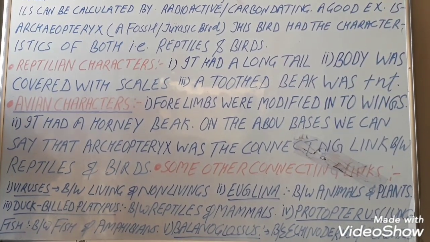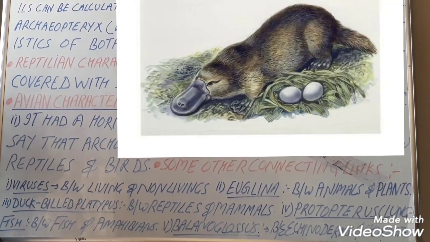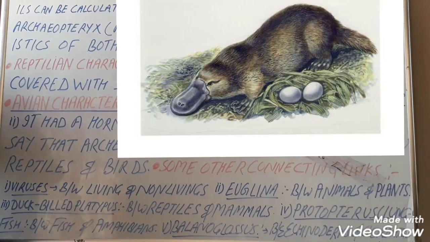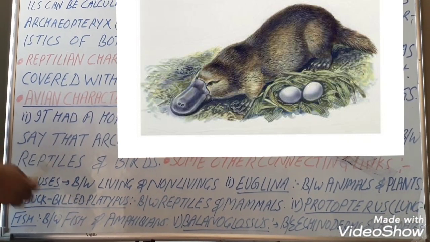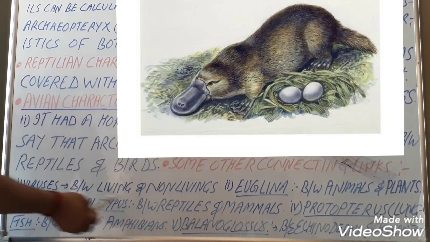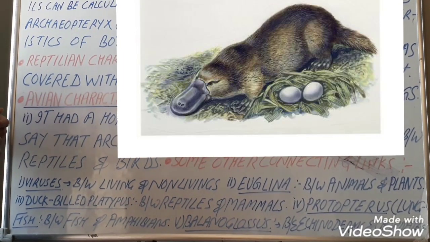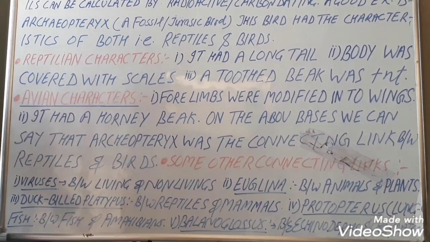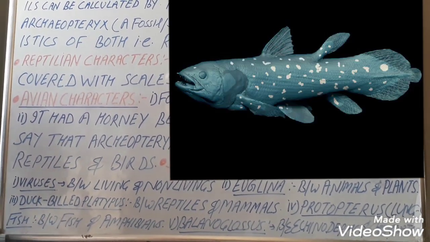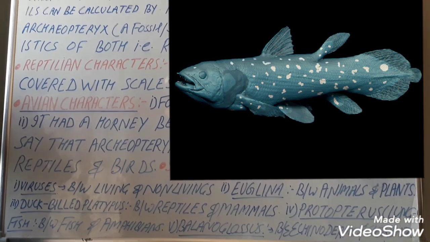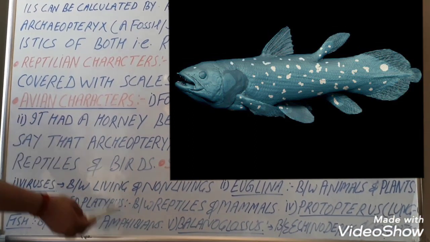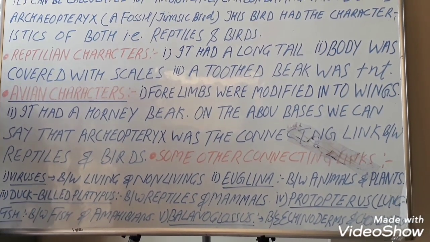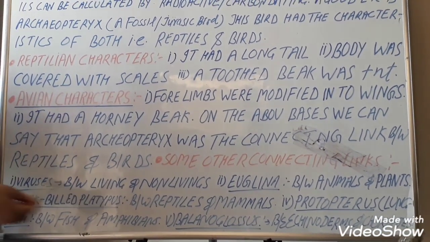Duck-billed platypus, also known as Ornithorhynchus, is the connecting link between the reptiles and mammals, because just like reptiles, it lays eggs, and like mammals, it has mammary glands. Protopterus, also known as lungfish, is the connecting link between fish and amphibians. So we can say that amphibians evolved from the fish. So this is a good example of the connecting link between fish and amphibians.